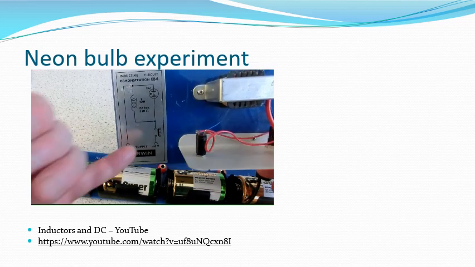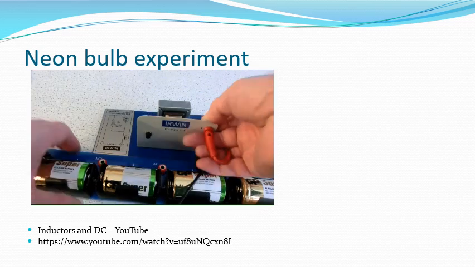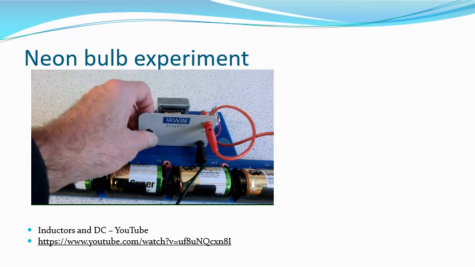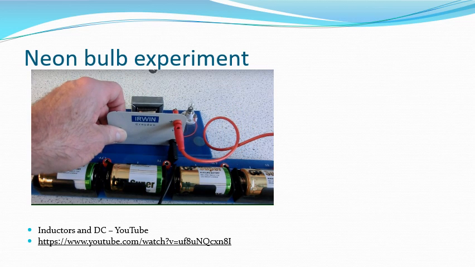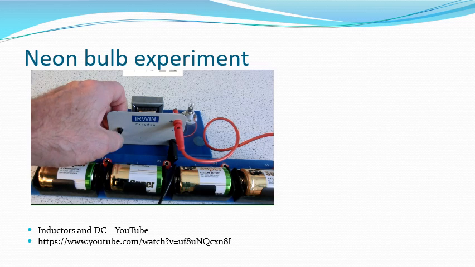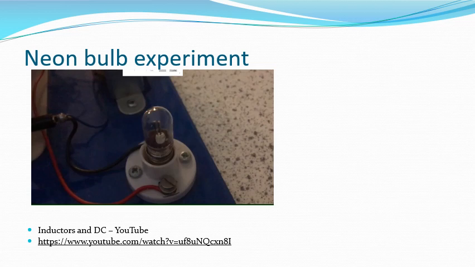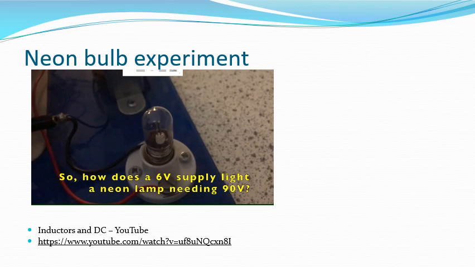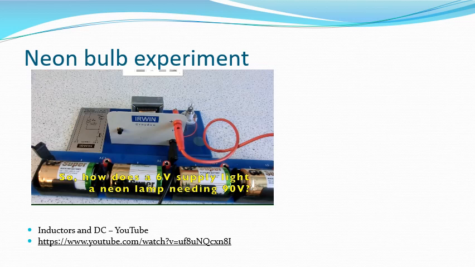And then when we press the switch, we see that the bulb doesn't light up, but when we release the switch, you will see that the bulb will light up temporarily. So pressing the switch, nothing happens, and releasing the switch, if you look really closely, there's a tiny flash of light. So it's lighting up this 60 volt or even 90 volt bulb that it says on here. You can see the full video at the bottom here.